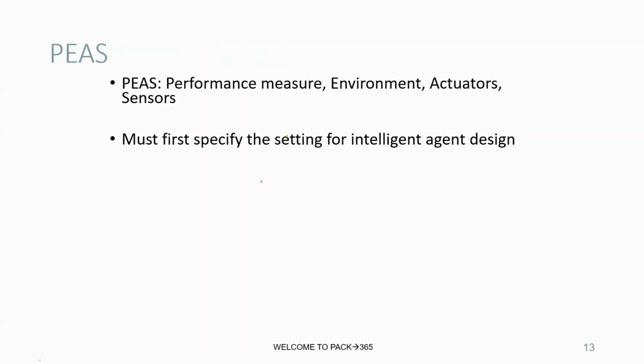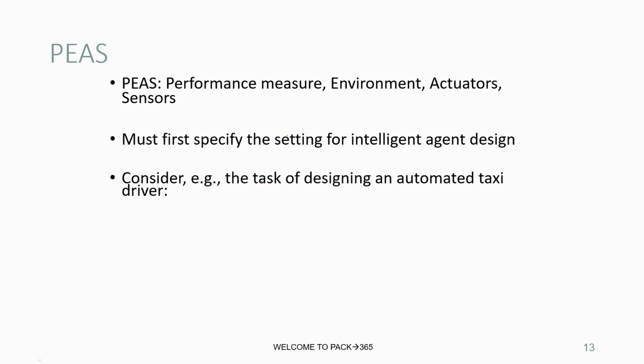So as we discuss about PEAS, it's nothing but performance measure, environment, actuators, sensors. So we must specify the settings which we have. So we all know the performance measure, the environment, the actuators, and the sensors. Consider an example like the task of designing an automated taxi driver.